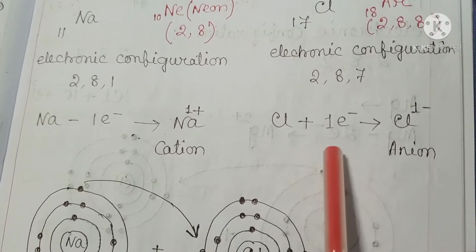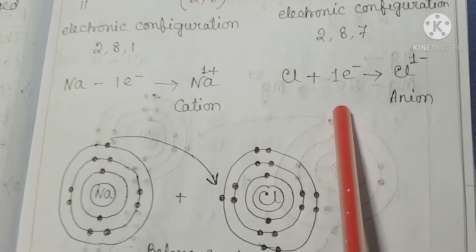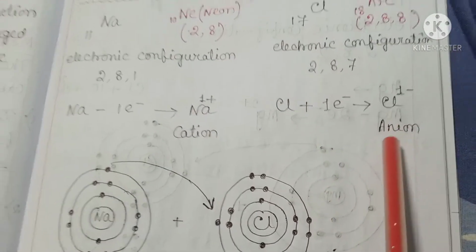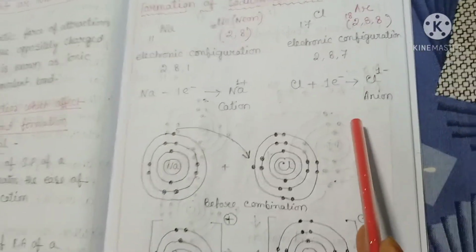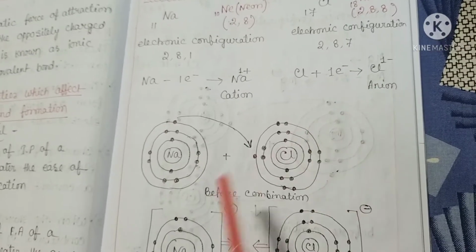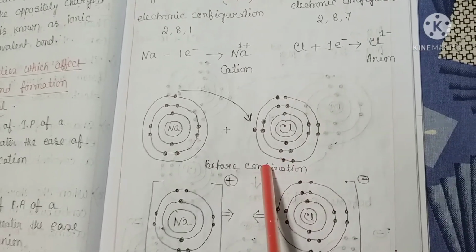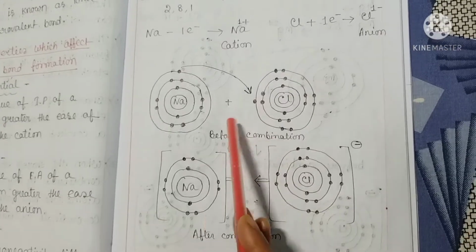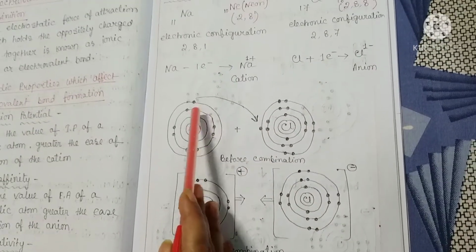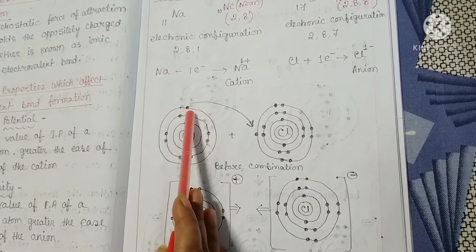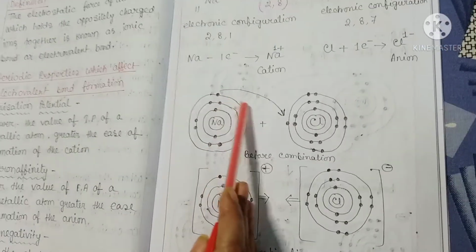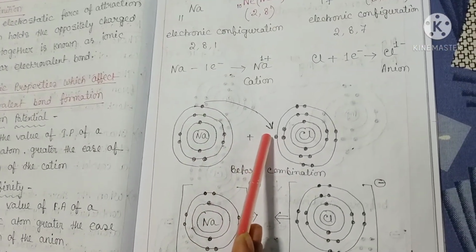And when chlorine gains one electron, it becomes an anion, Cl⁻. Thus, both the atoms can complete their octet if one electron from sodium gets transferred to the chlorine atom.